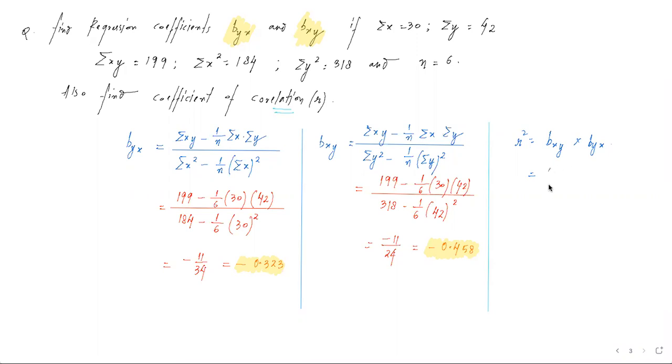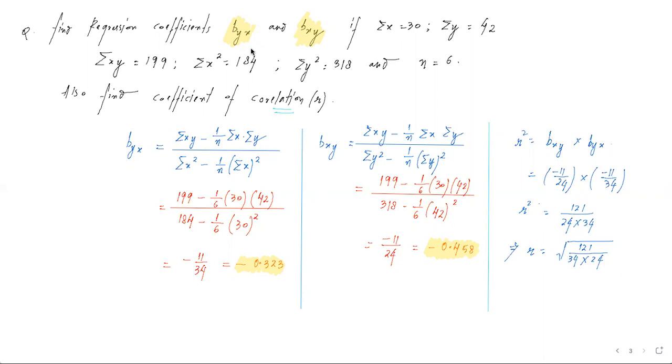So it is, let us say, minus 11 by 24 bxy value, and byx value is minus 11 by 34. So it is 121 upon 24 into 34. Let us say this is R square value. Now R will be square root of 121 by 34 and 24 in the denominator.